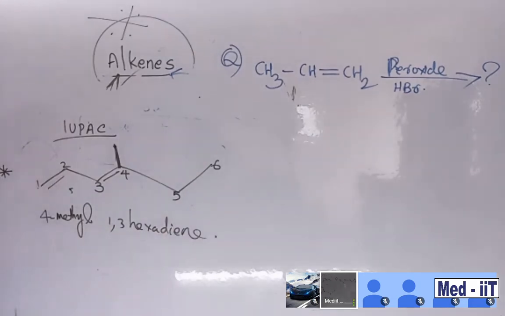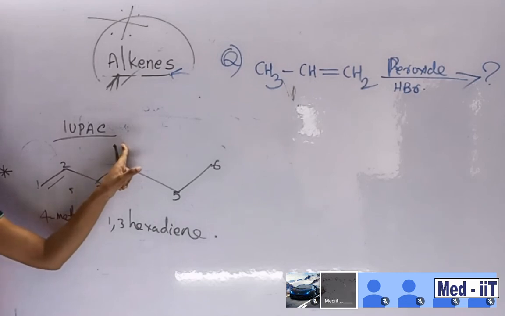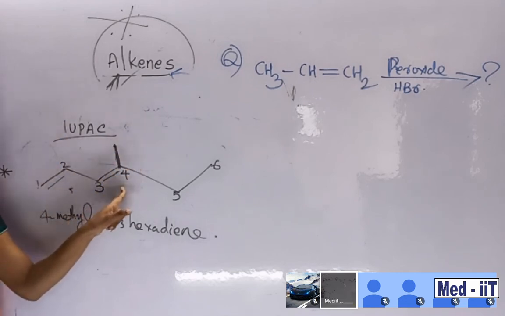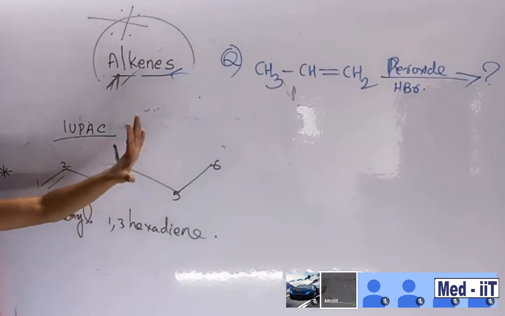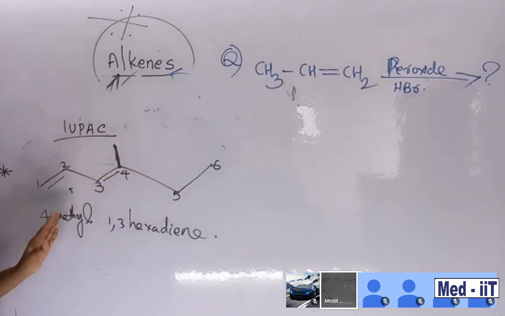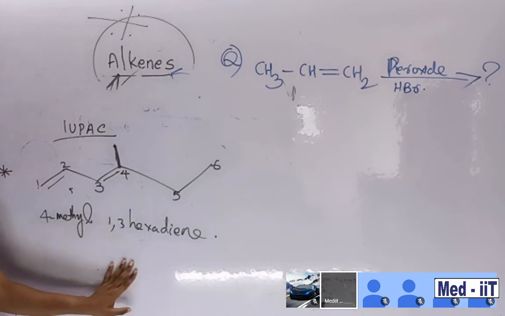Why hexadiene? Because 4 methyl is there, right? And then 2 double bonds are there. Where these 2 double bonds are: 1, 3, the first carbon and the third carbon have double bonds. So its name is like this. Hexa means the root name is 6 carbon only. So 4 methyl 1, 3 hexadiene. This is the setup. 4 methyl 1, 3 hexadiene. Keep it in mind.